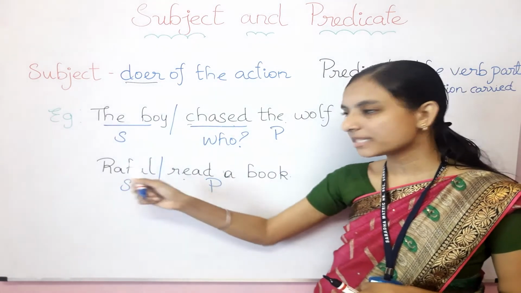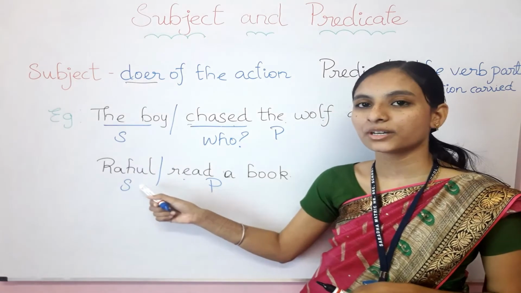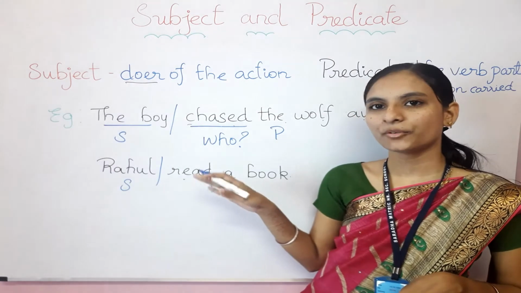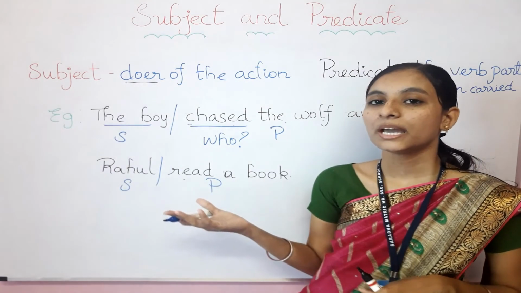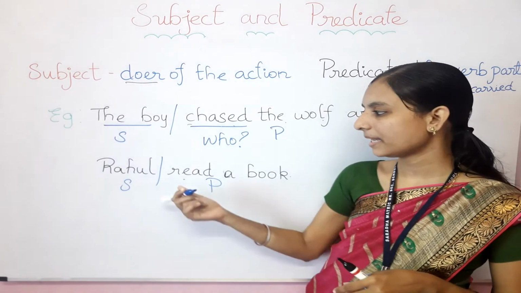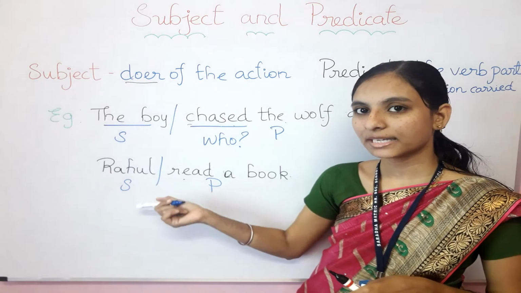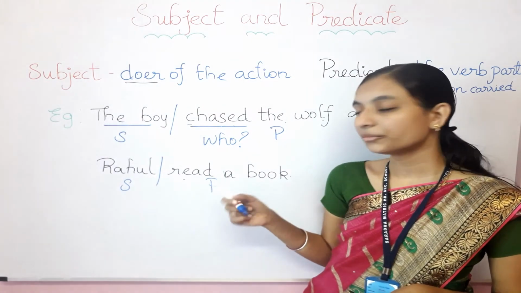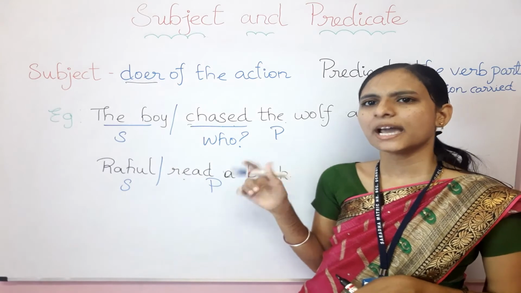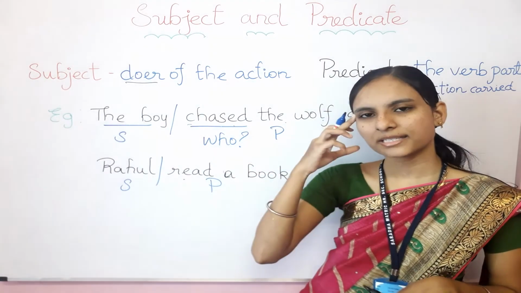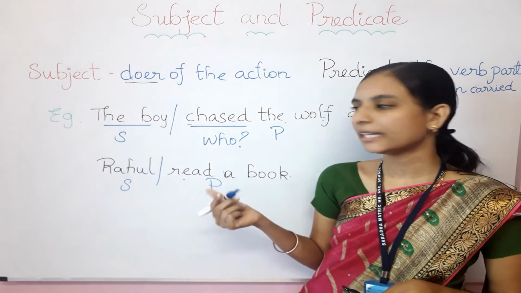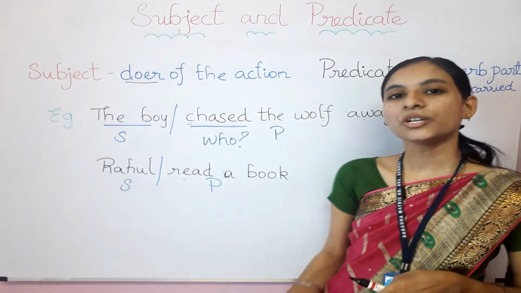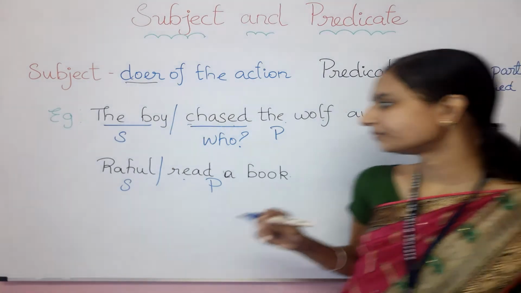So always in the sentence, the name of the person, thing, animal or place which comes first, the first word in a sentence, will be the subject. Or else you need to read out the sentence, and if you get the meaning of the sentence, just translate in your mind. If you get the meaning that this sentence is talking about Rahul, then Rahul is the subject. So let's do one last example.